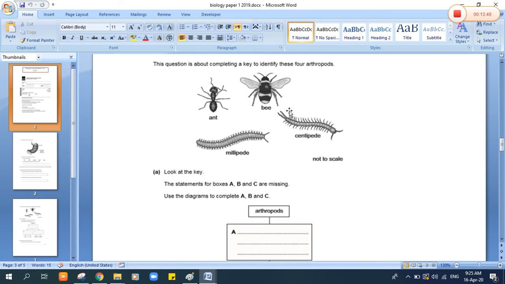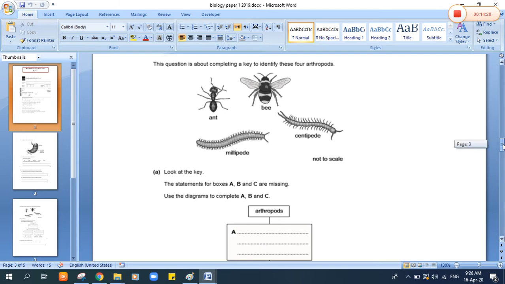The arthropods can be insects such as ants or bees, arachnids such as a spider, or myriapods, like the millipede. So the arthropods can be classified into many groups.